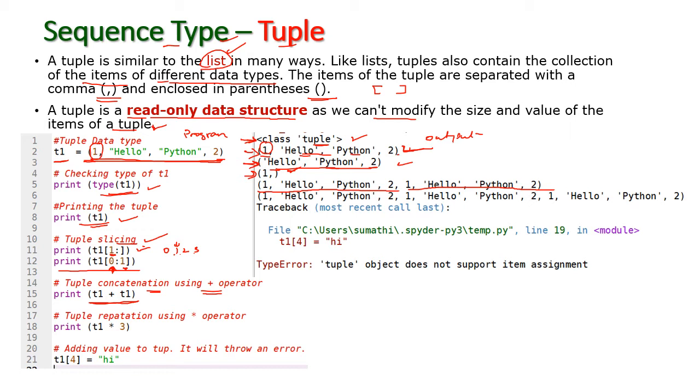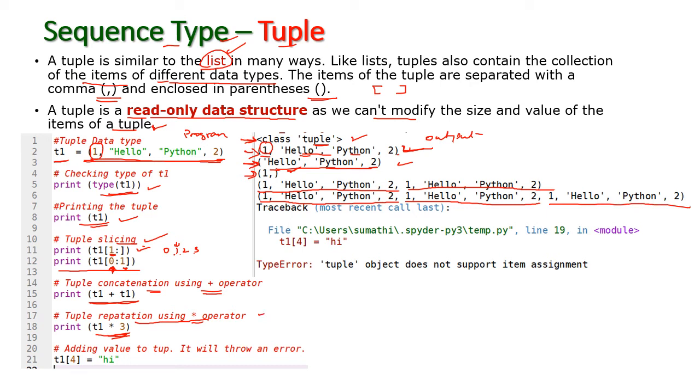And the second operator is the repetition operator, the multiplication operator. The multiplication operator is used to repeat the tuple a given number of times. Here I am repeating this particular tuple 3 times. So this is the first time, this is the second time, and this is the third time. The same tuple is repeated 3 times.